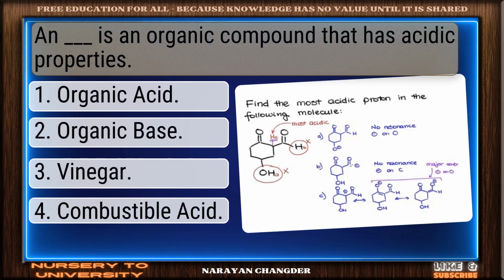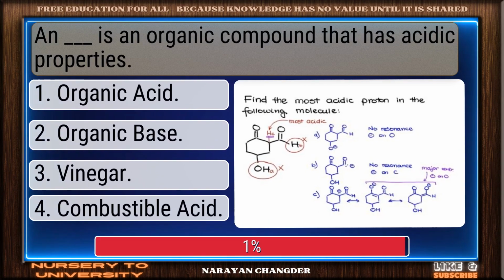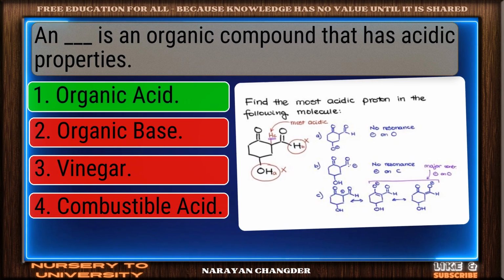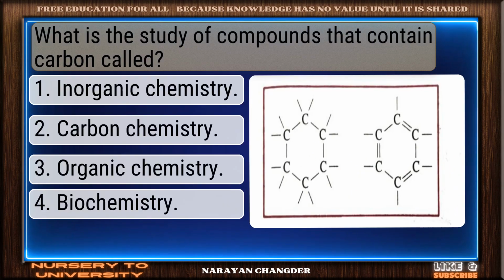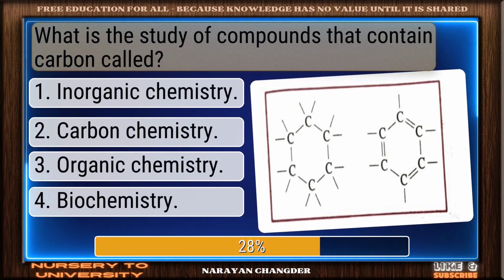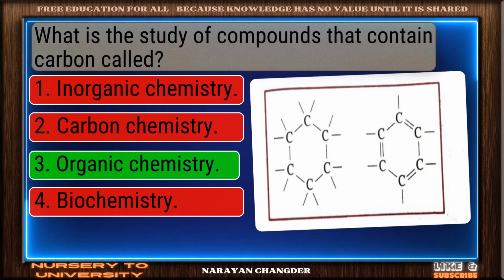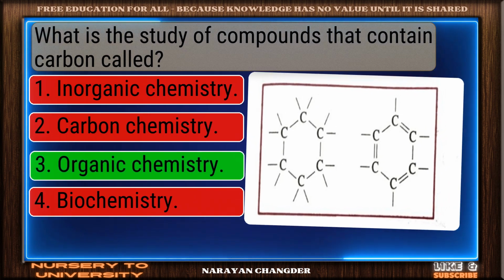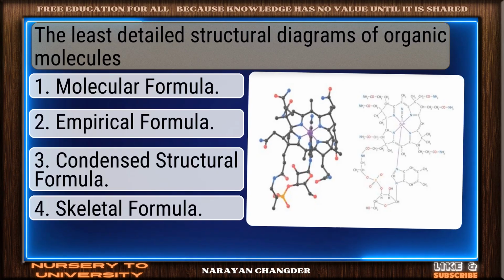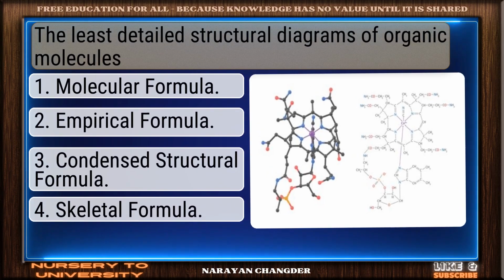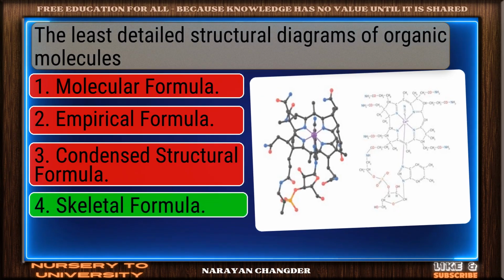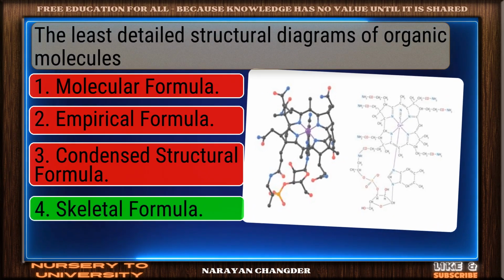And dash is an organic compound that has acidic properties. Well picked. Organic acid is the correct answer. What is the study of compounds that contain carbon called? Great thinking. Organic chemistry is the right choice. The least detailed structural diagrams of organic molecules. Exactly. Skeletal formula makes sense and it is the right choice.